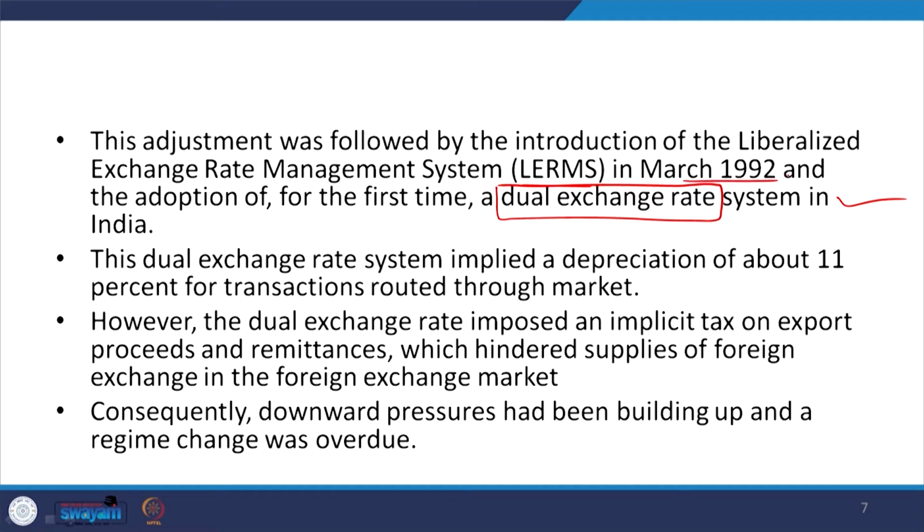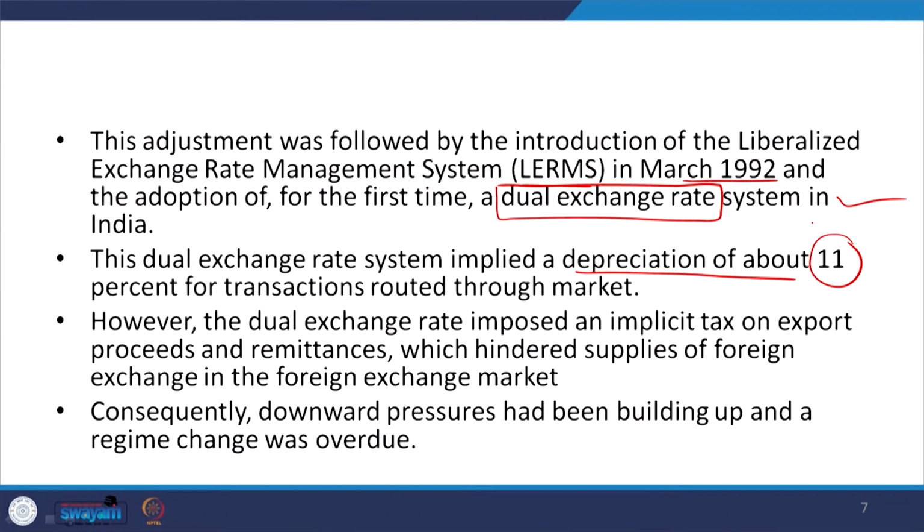So, this time period is also important: when did India introduce the dual exchange rate system, which committee proposed it, and under which system it is called LERMS. This dual exchange rate system implied a depreciation of about 11% for transactions routed through the market. If any transaction was routed through the market, there would be a depreciation of 11%.